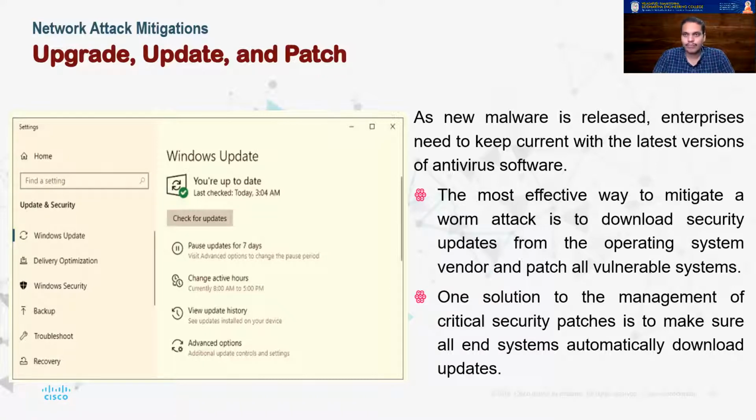Check for updates regularly, and the best option is to put automated updates on all the time. Whenever Windows gets an update, let it push it onto your system and please install it. The main reason is that unless you upgrade, update, and patch, your system's vulnerabilities are open for exploitation. If an attacker wants to attack you, he can find different ways and means of getting into your system.